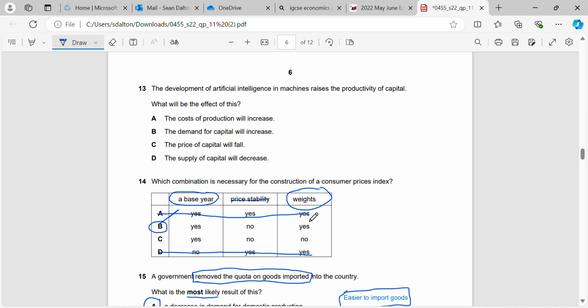Remember, when we construct our CPI, we have the base year, we have the price changes for the goods and services that take place, and then we have the weights, and we multiply them together to find our final CPI calculation.